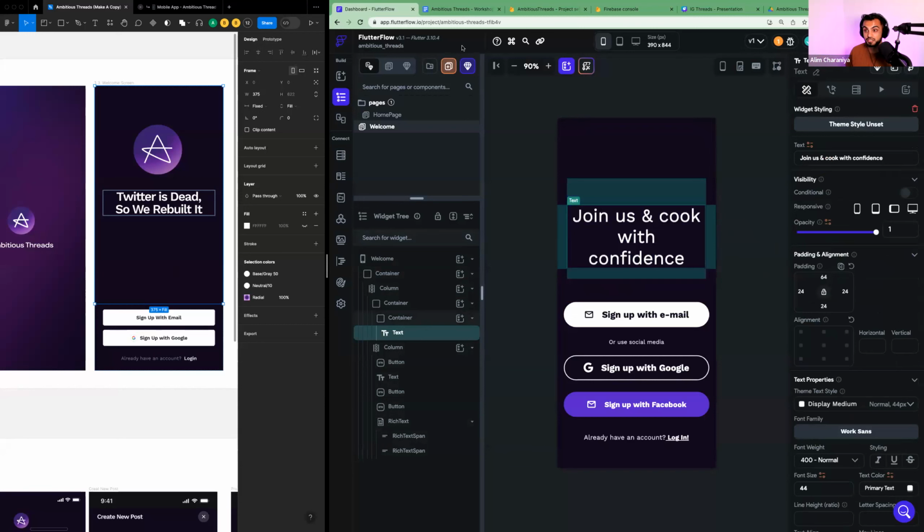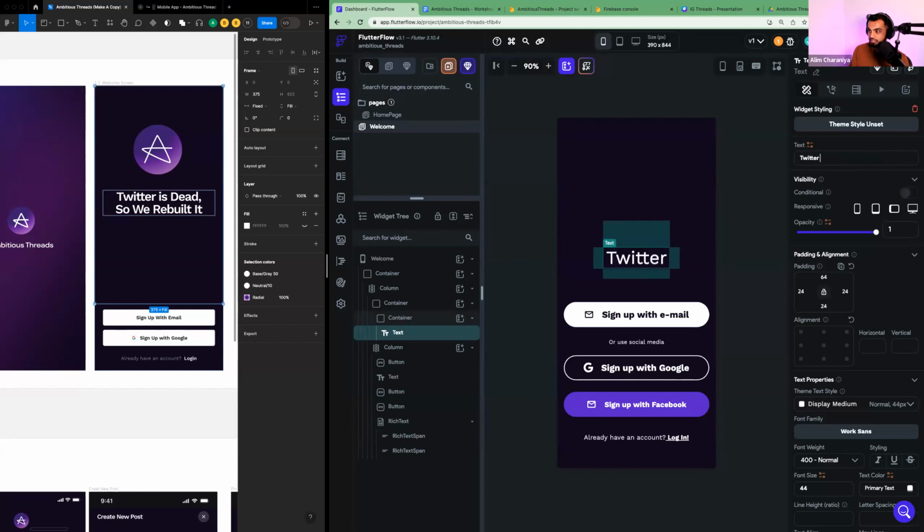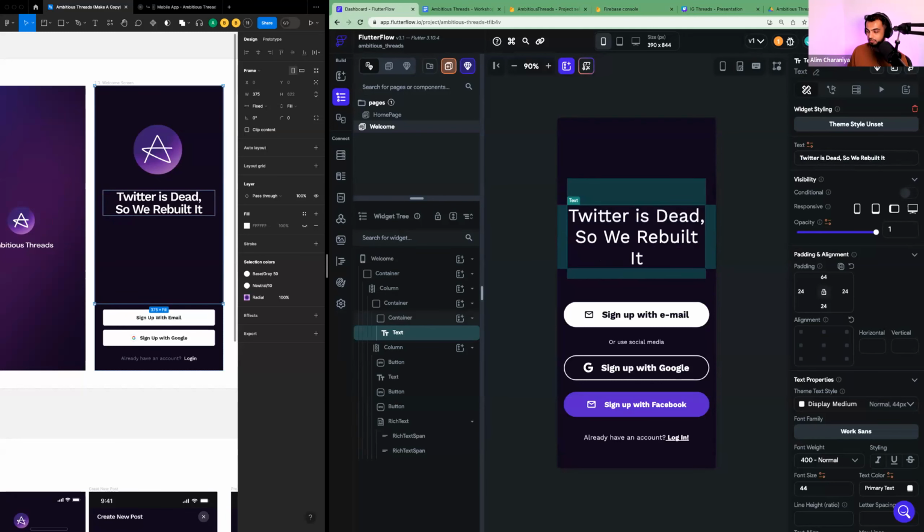First, let's change the text here. Let's copy what we have here: Twitter is dead, so we rebuilt it. How do you change text in FlutterFlow? You're probably wondering. You click on the text, and in the right side pane, because that's where all your properties are, you have this text property or text option. Notice how it says join us and cook with confidence. I'm going to remove all this, and instead I'm going to type Twitter is dead, comma, so we rebuilt it. Boom. That's how you change text.